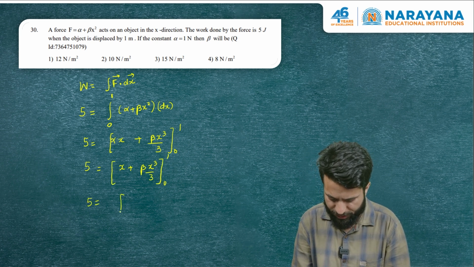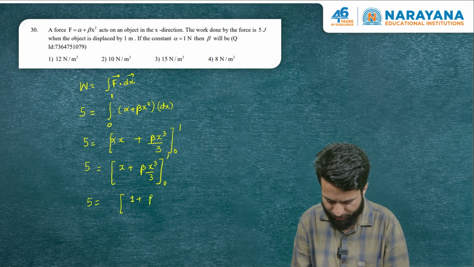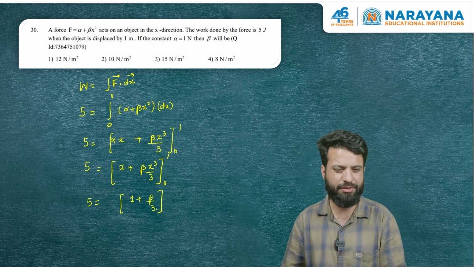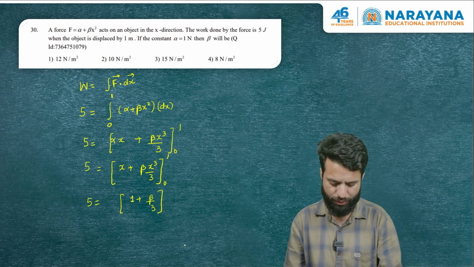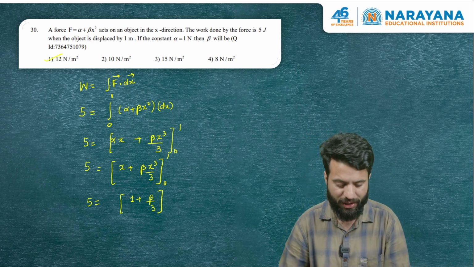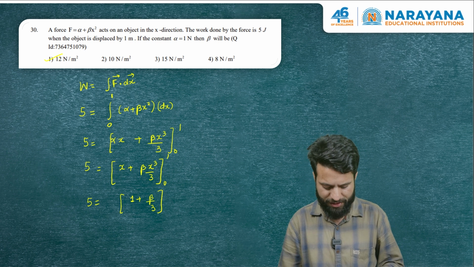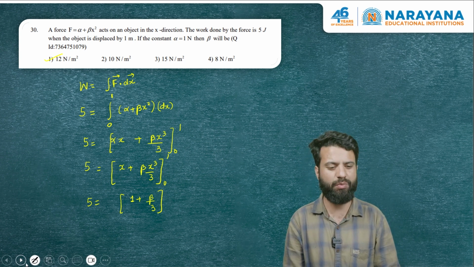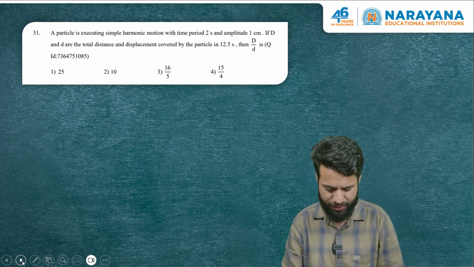So 5 is equivalent to, first I'm going to substitute upper limit. Once you substitute lower limit, it is going to be anyway 0. So 5 minus 1 is 4, 4 into 3 is 12. The answer of this question is 12 Newton per meter square. A very basic question based on the definition of work done. Let's go to the next question.